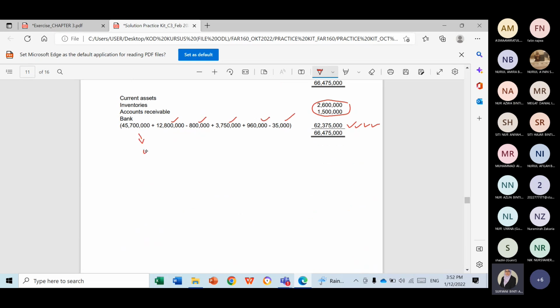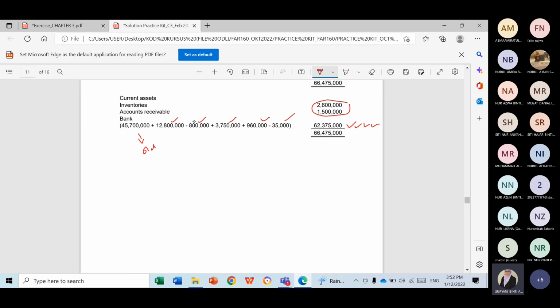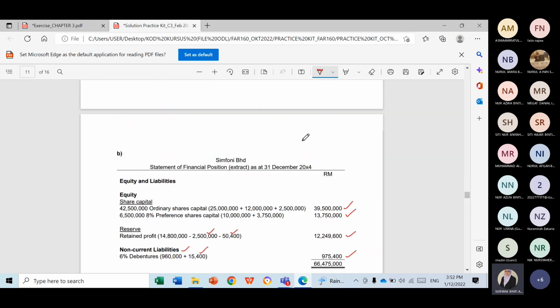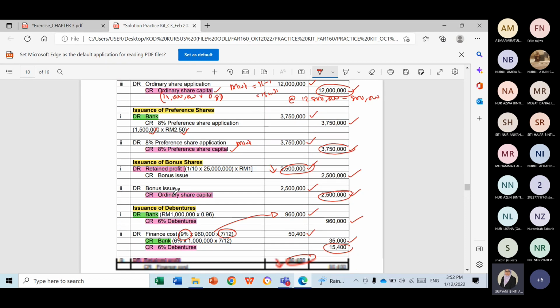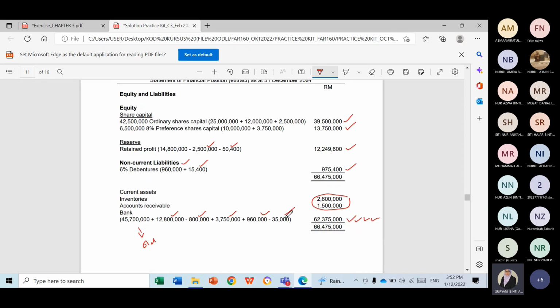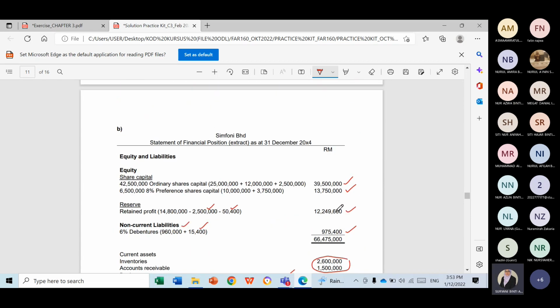Yes, this one is the old balance. 45,700 is the old balance. So you adjust for 5 transactions. How to know? Back to your answer. If you record your answer correctly, then the adjustment should also be correct. So at the end, your total for bank amount is 62,375,000. Okay, so that's all about the discussion for the question on issuance of shares and debentures.